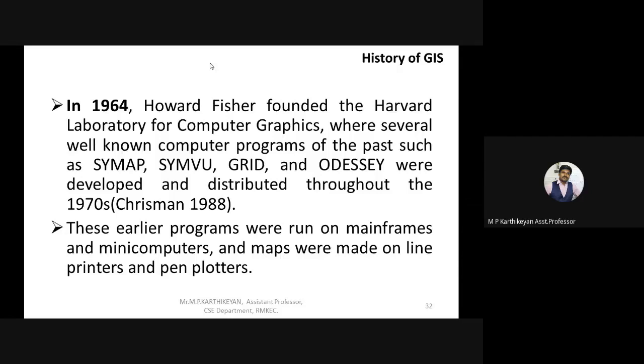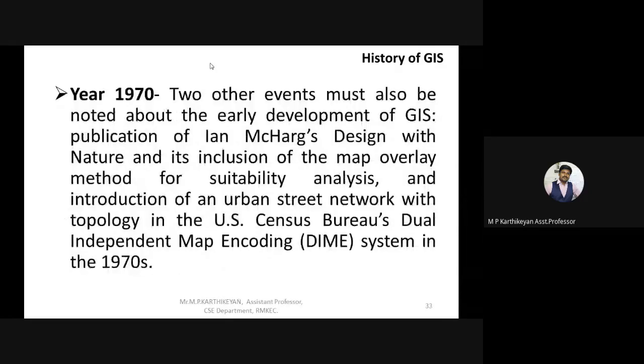For example, Howard Fisher, the founder of the Harvard Laboratory, combined several applications together and started running these programs on mainframe computers as well as minicomputers. Likewise, in the 1970s, another GIS application was developed where sustainability analysis was maintained. So in each year or each discovery, one application was added.